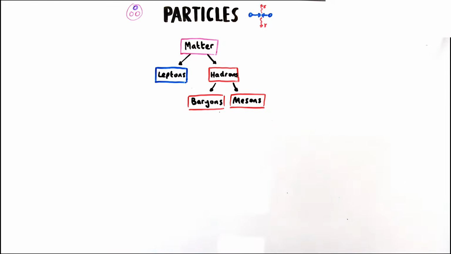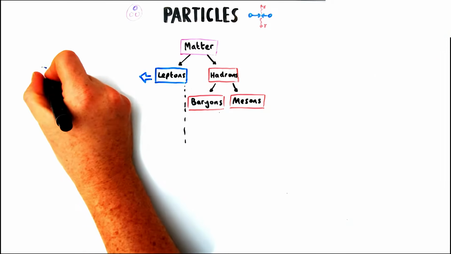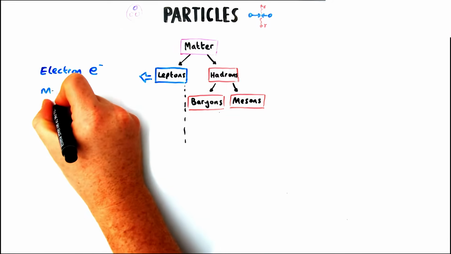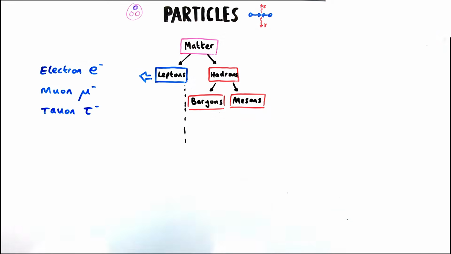or hadrons. Now hadrons are not fundamental particles, we'll come on to them later, but leptons are, and I guarantee you'll know a couple of them already. So leptons, the main lepton you've come across before is the electron. The electron has a negative charge. We signify that by the little negative symbol here. In the lepton family, we also have muons and tauons.